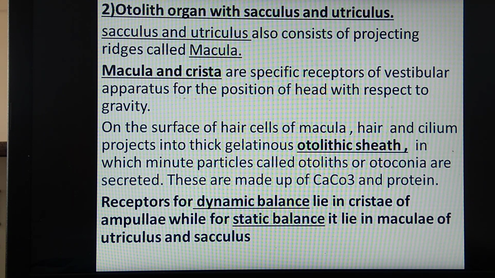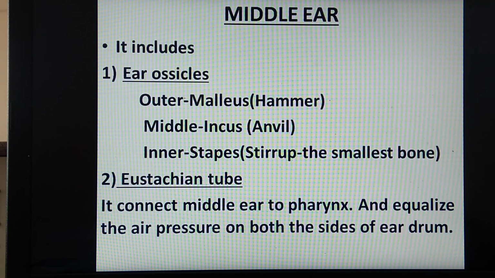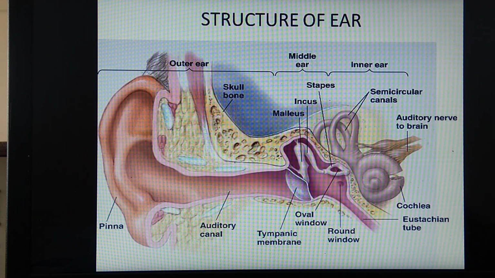How does hearing take place? For the mechanism of hearing, we will see the diagram first. Once again, the diagram of the structure of the ear. As I said, the pinna part of the ear receives sound waves. Where is the pinna? This is the pinna, which receives sound waves and directs them towards the eardrum. Through the auditory canal, it goes towards the eardrum. As the sound waves come towards the eardrum, the eardrum starts vibrating, and thus the vibrations are amplified and they pass